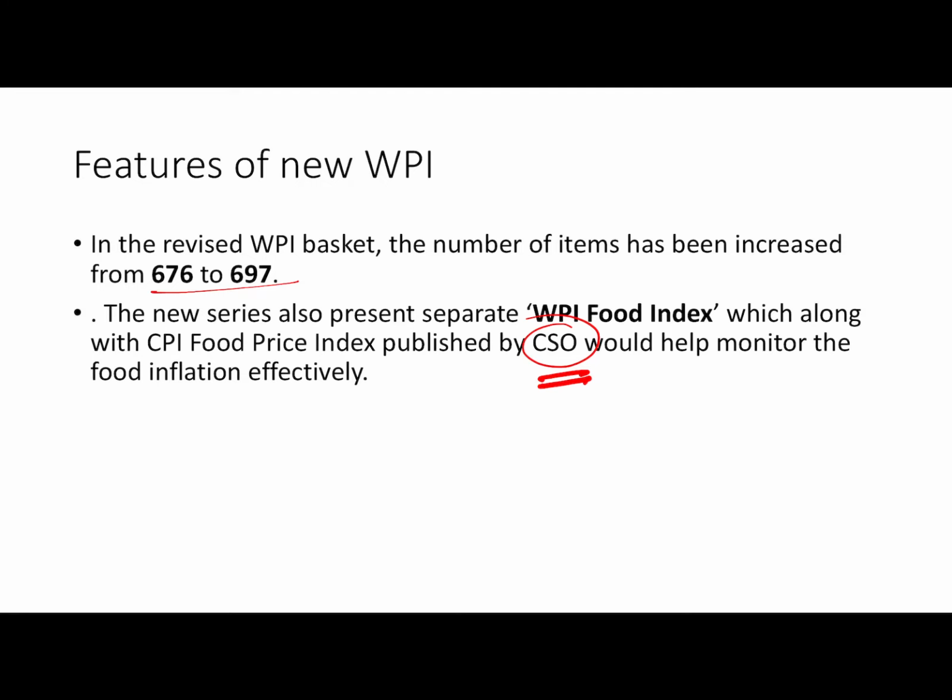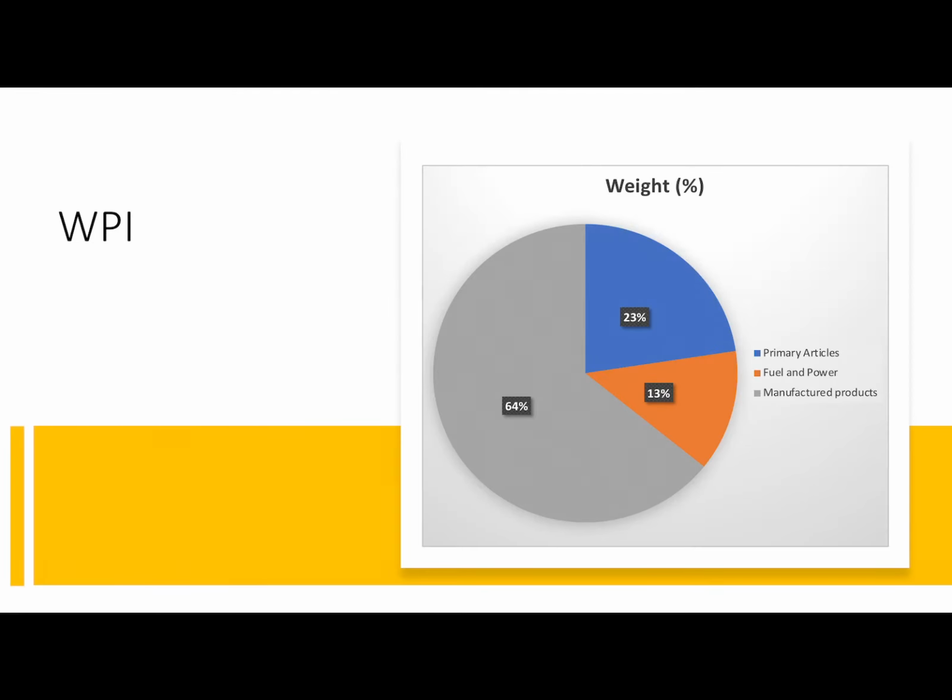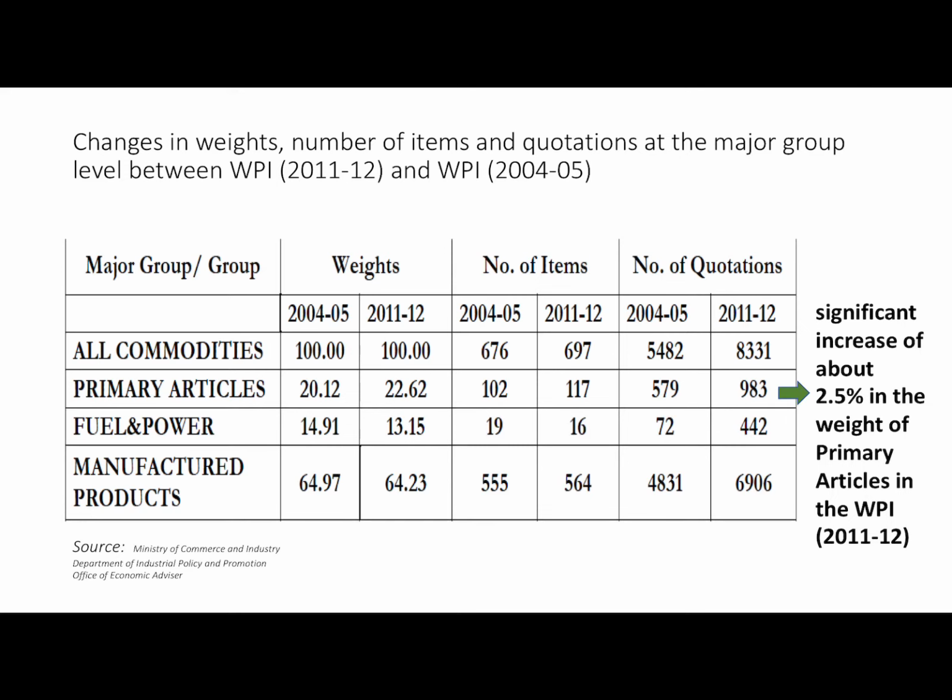Now let's see the weight in WPI. In WPI, primary articles have 23% weight, food, fuel and power have 13% weight, and manufactured products have 64% weight. So manufactured products in WPI has the highest weight, that is 64%. This is the difference between weight in WPI for 2004-5 and the present base year 2011-12.